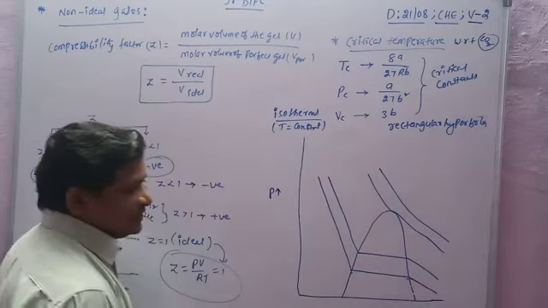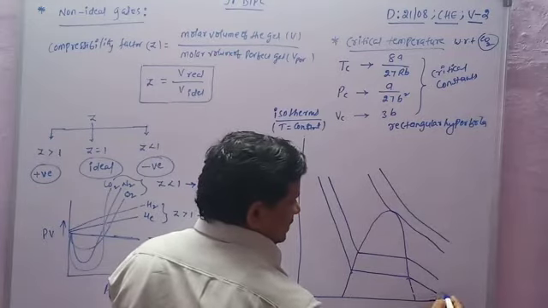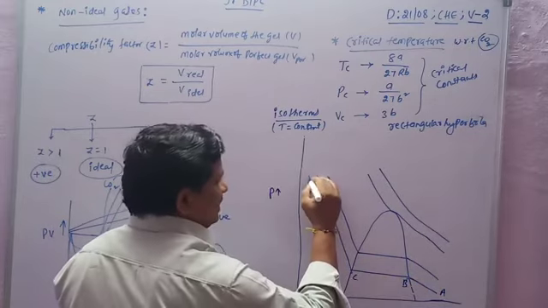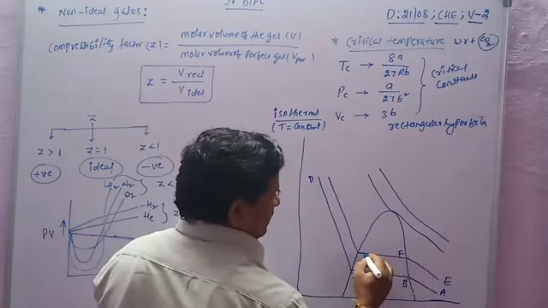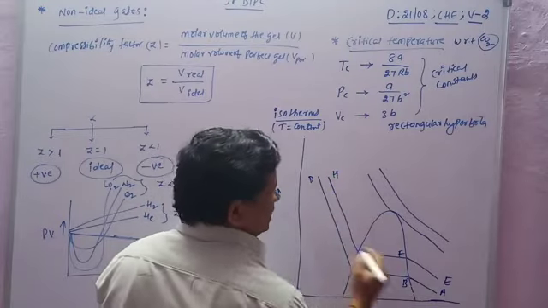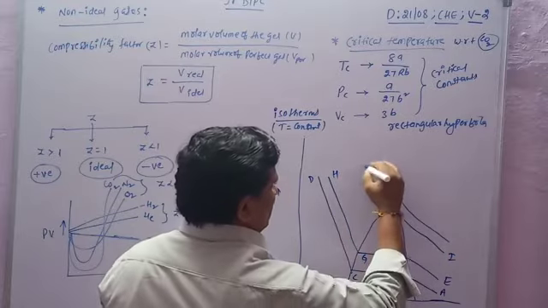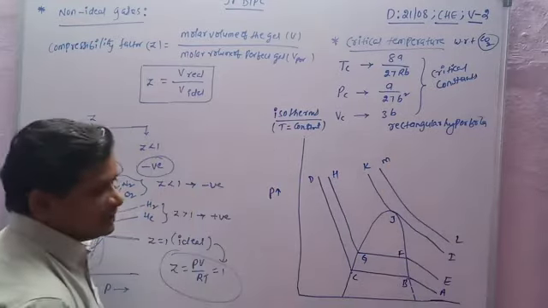Now this CO2 gas at different temperatures. For example, it is A, B, C, D, E, F, G, H, I, J, K, L, M, like that.